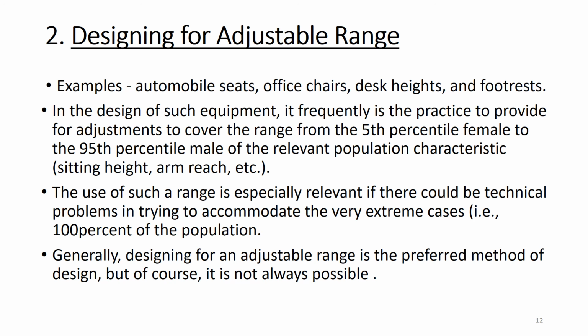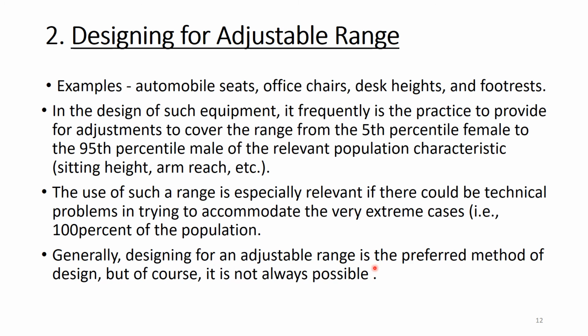It is a very large range, so that any population which is coming under this range can easily use the equipment that is needed. The use of such a range is especially relevant if there could be technical problems in trying to accommodate the very extreme cases, that is 100% of the population. So always the safe design in this case will be to have a range and accommodate the 100 population.